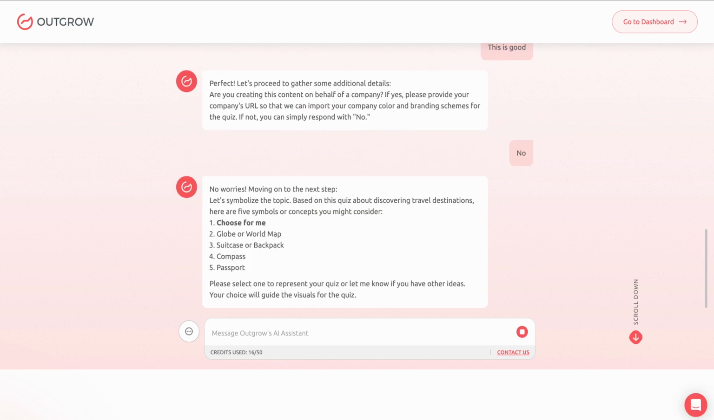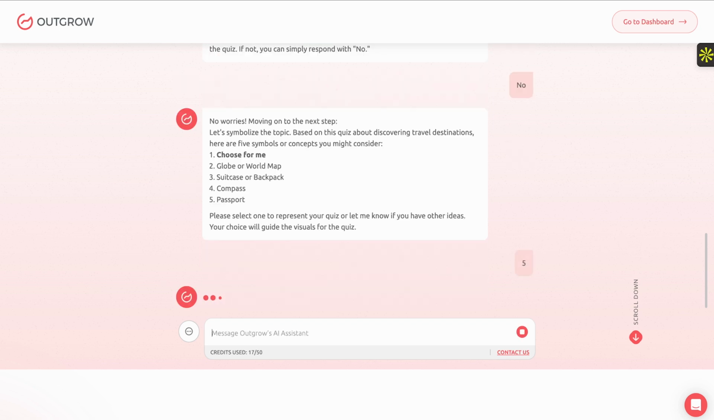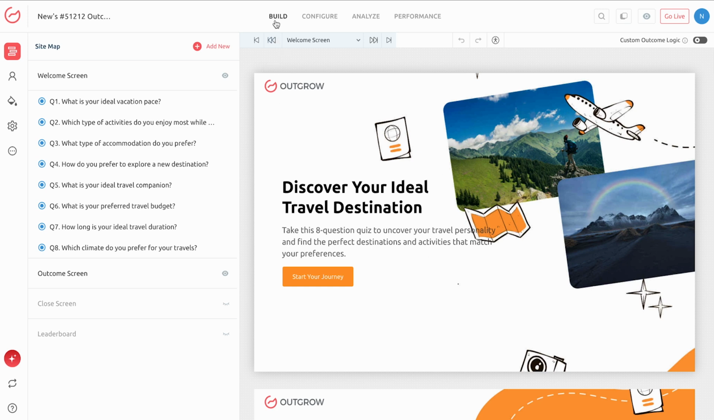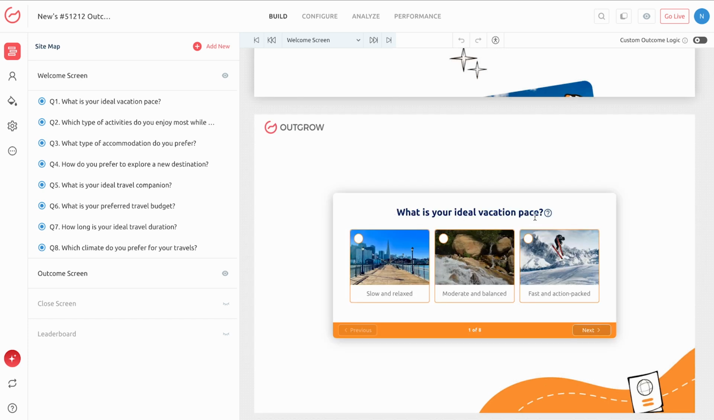Step 2. Customize your quiz. AI gives you a strong starting point, but the magic happens inside Outgrow's builder. Here, you can refine every question to match your brand voice and goals. For a travel destination quiz, your questions might look like, Question 1. What is your ideal vacation pace? Slow and relaxed, moderate and balanced, fast and action-packed.